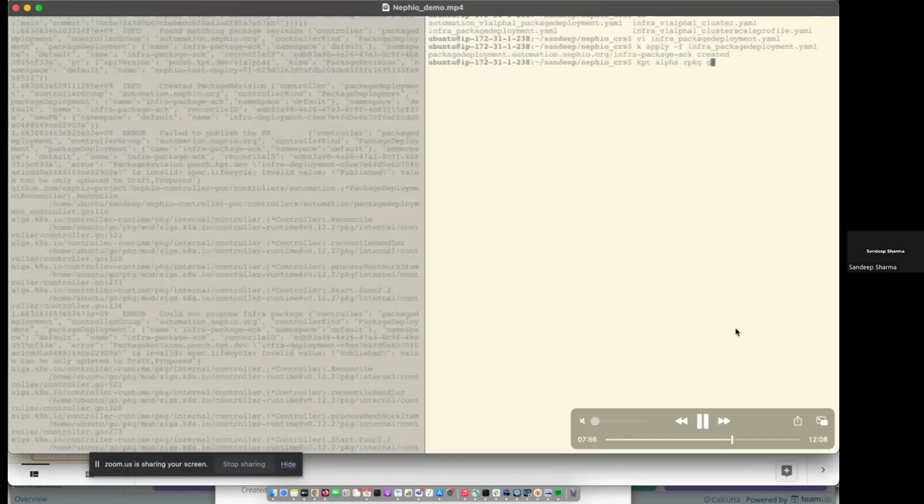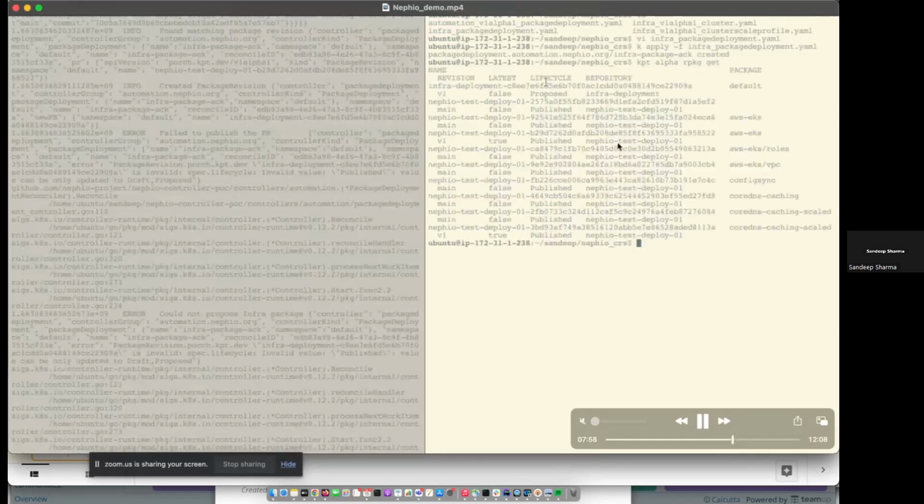So we will list the packages. We see that the highlighted one, the first package in the list, is in the proposed state, and this is what the controller has pushed. And now we are going to approve it manually.